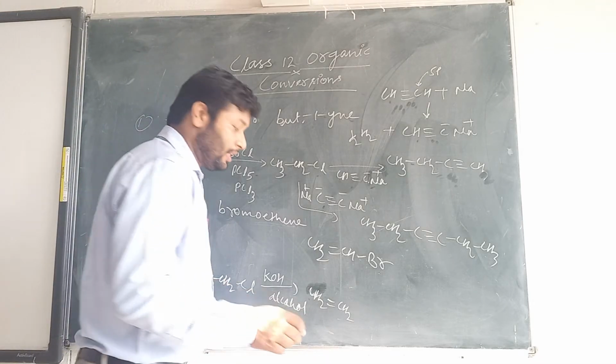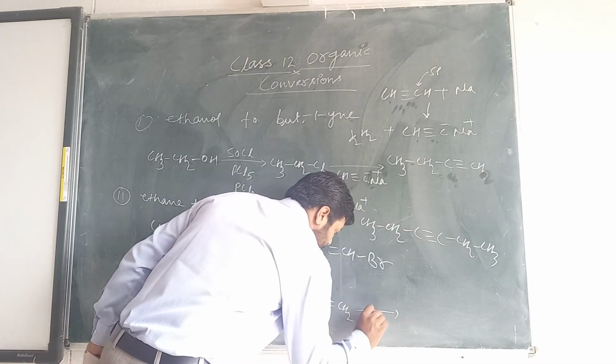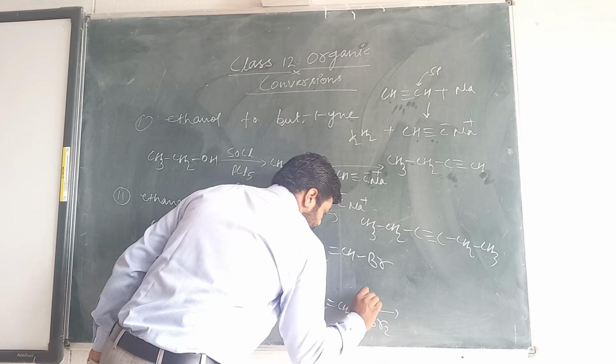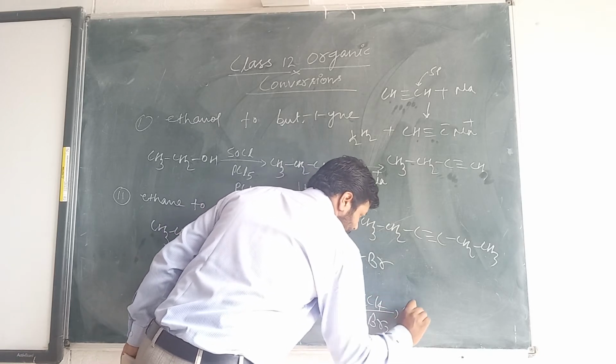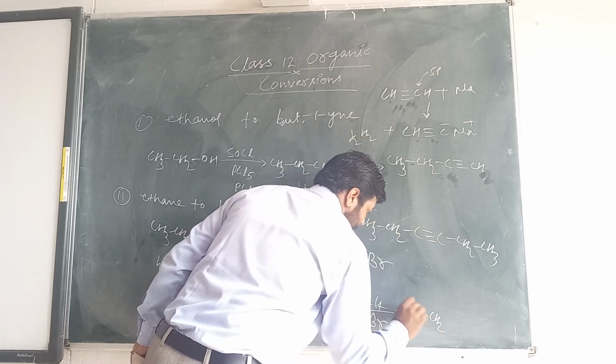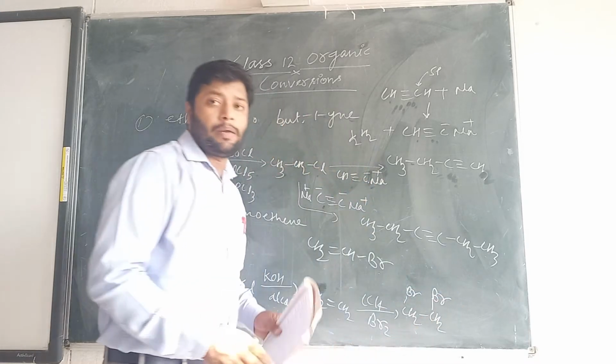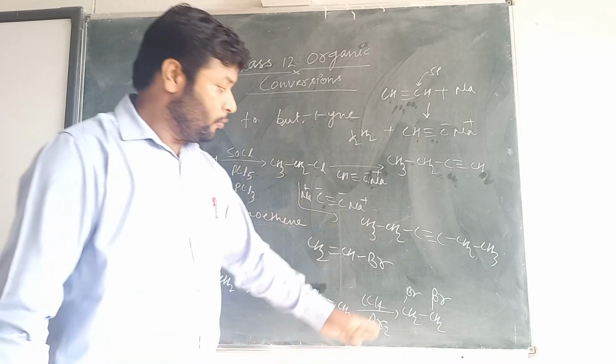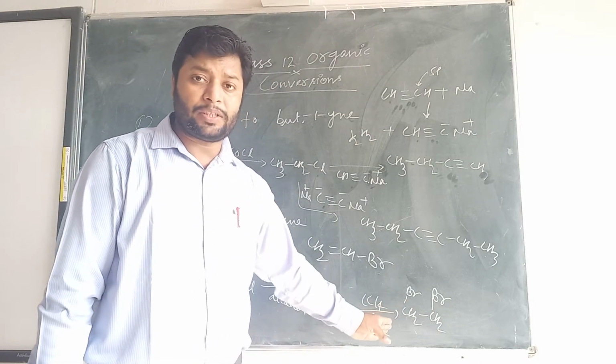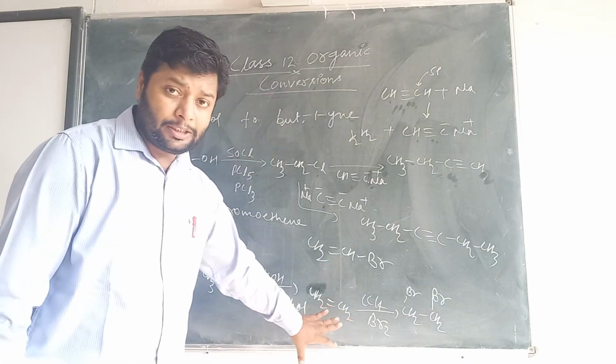Then take bromine in CCl4, and there will be a vicinal dibromide, vicinal dihalogen. So this is one of the reactions.